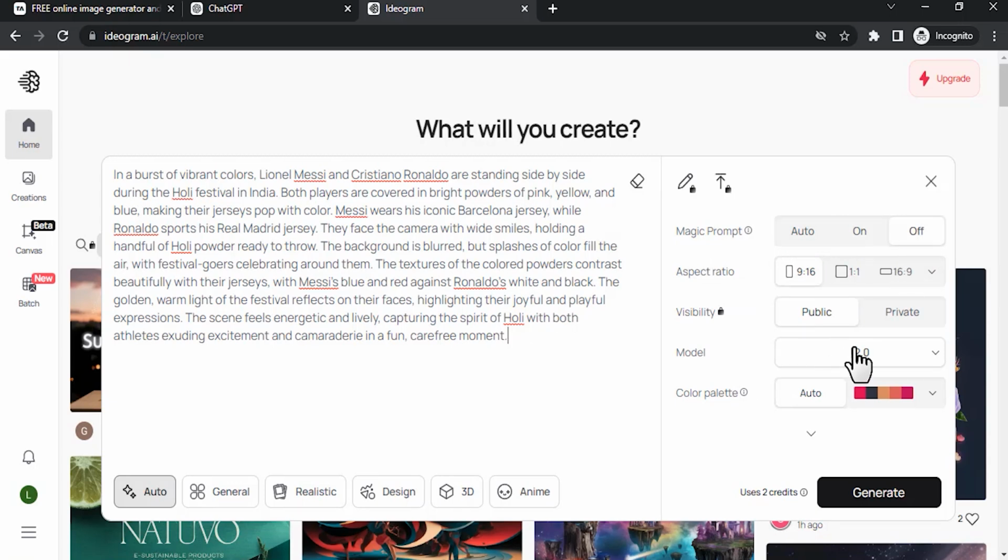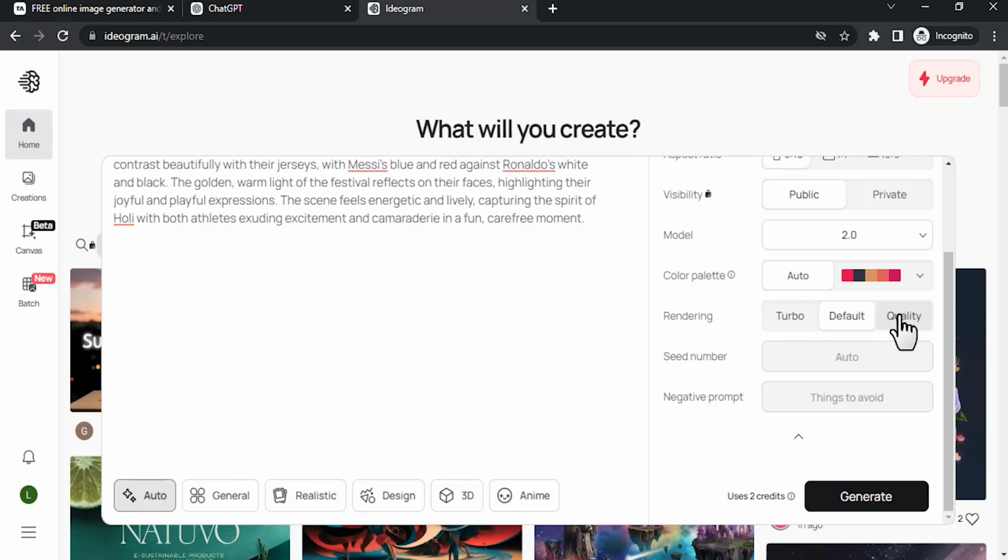Then use model 2.0. You can also choose a color palette if you like. I'm going to use the auto color palette, and for rendering we have 3 different options: turbo, default, and quality. If you select quality, it will give high quality images. If you select turbo, it will generate a quicker result, but the image quality will not be great, and it uses only 1 credit. Default will use 2 credits and quality will use 3 credits. I'm going to use quality.